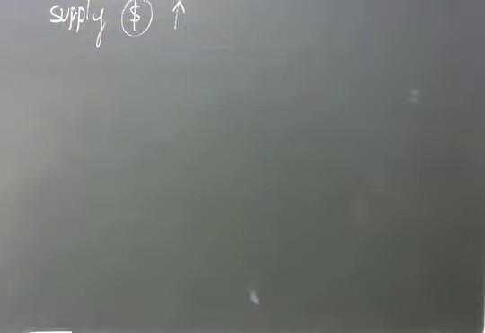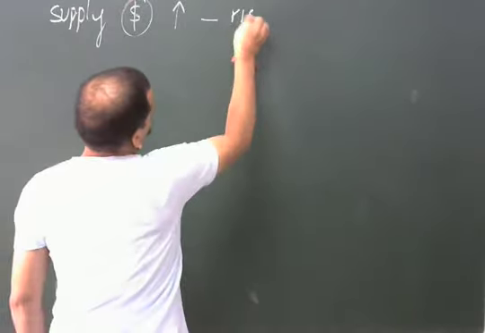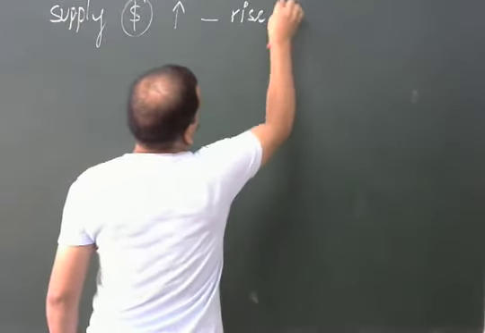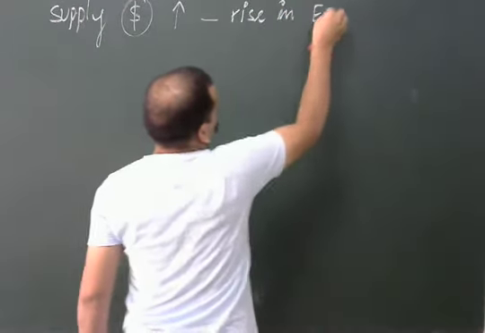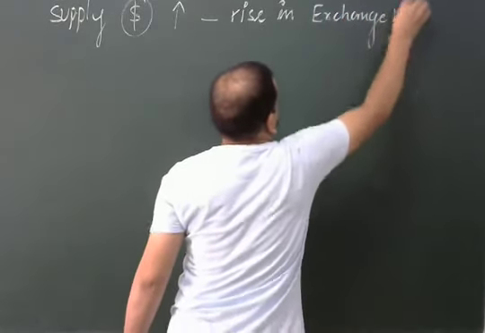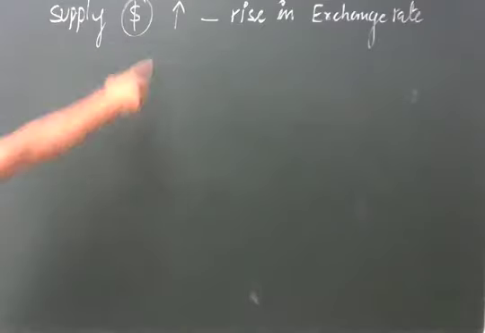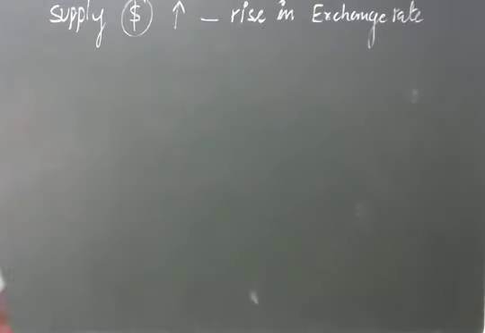Why does it increase in response to a rise in exchange rate? That is, why supply rises when there is a rise in the exchange rate.